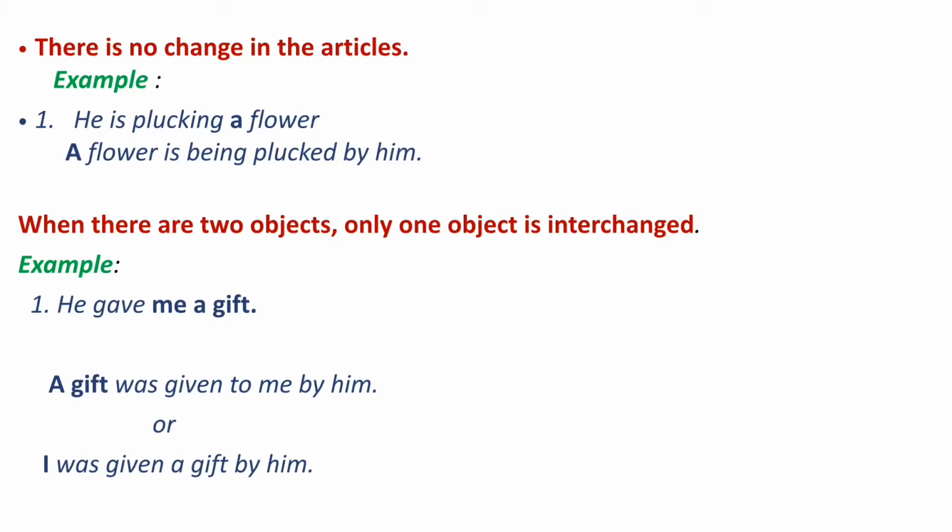Now second way to form passive voice. Let's start with me. Me becomes I when we take it as subject. Next we will add was. I was plus third form of the verb given plus a gift. Here we don't use to before non-living things. Actually before living things only we add to. Then add by and then him. He changes to him. I was given a gift by him.